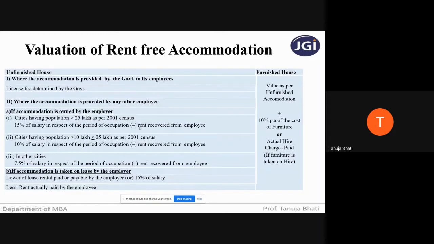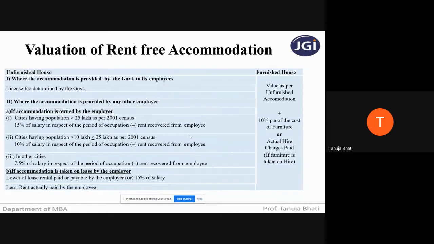This minus rent recovered from the employee will be applicable only when the employer is charging some minimal amount from the employee. If he is giving 100% rent-free accommodation, then this minus rent recovered from the employee will not come into question. But if he is recovering a little bit of that rent from the employee, then you have to minus the rent that he is recovering from the employee.